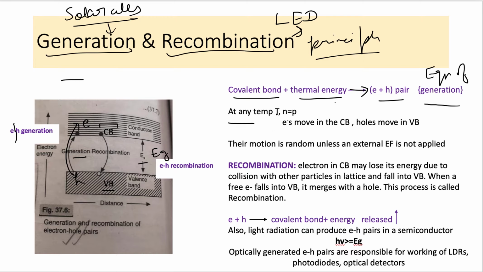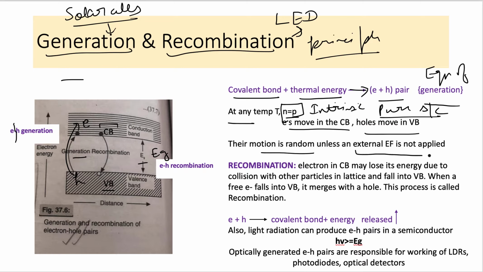And at any temperature T, n is equal to p, because if we are talking about an intrinsic semiconductor, obviously at every point in an intrinsic pure semiconductor, electron concentration is always equal to the hole concentration. That is the equation for that. Electrons move in the conduction band while holes move in the valence band, and their motion is random until an external electric field is applied. An external electric field is just for making the motion directional in nature. Else, there will be motion because of free electrons and free holes, but that will be highly random.